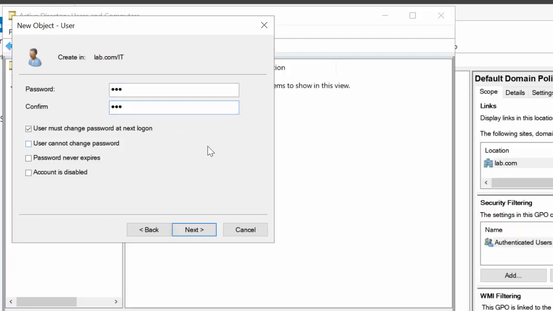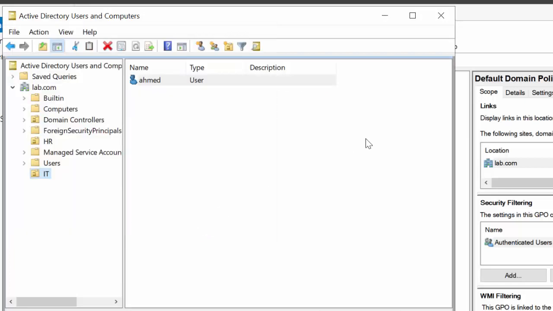Before I configured the group policy to make it just 3 characters and disable the complexity, I could not do that. If I make it 3 and not a complex password, it will not be accepted by the computer or by the domain controller. Now I disable this and next and finish. Now I can create a user with just 3 characters, 1 2 3. Now there is no complexity, there is no capital or small and so on, just a number. Now I create the user.